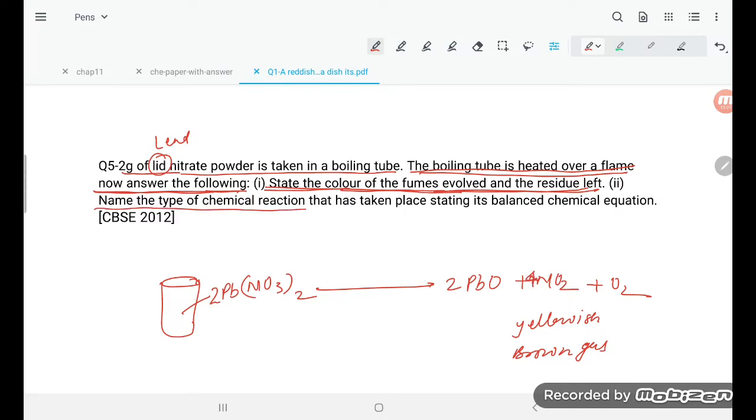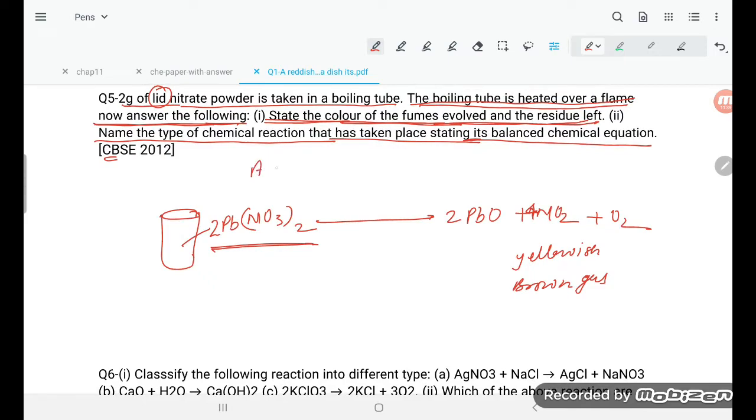Name the type of chemical reaction that has taken place. Let's start with its balanced chemical equation. So what is this? This is one compound splitting into three. A is splitting into B plus C plus D. So when one compound is splitting, what kind of reaction is it, student? Decomposition reaction. So that you can understand very easily.